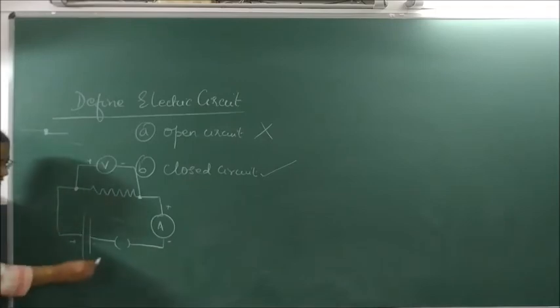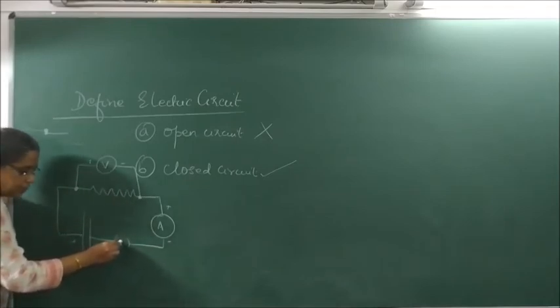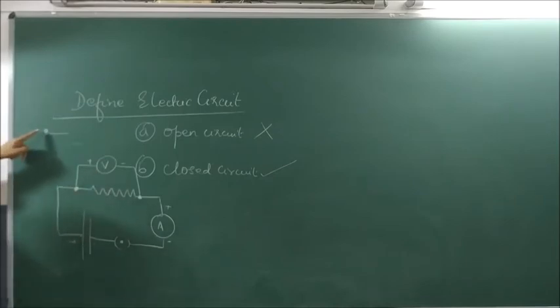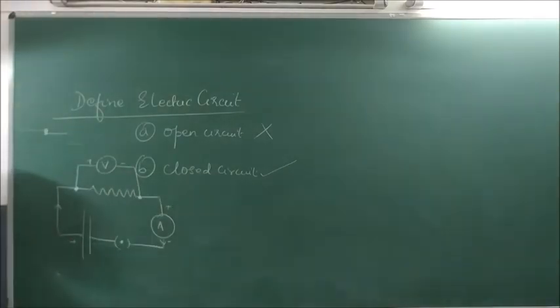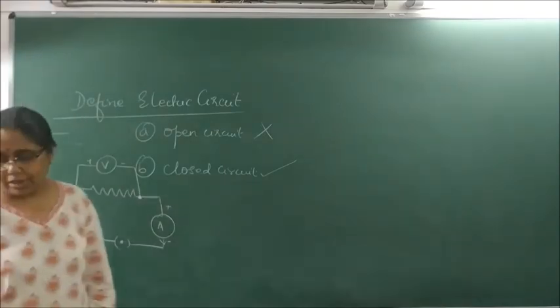If I have to say closed circuit, I will immediately put a dot. The moment I put a dot, they connect to each other and then the current flows from the positive terminal to the negative terminal. So, clear what is open circuit and what is closed circuit.